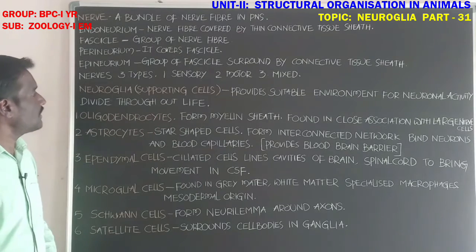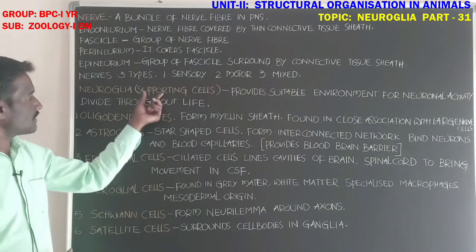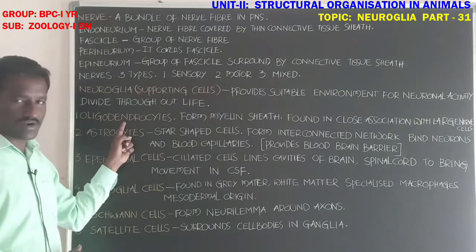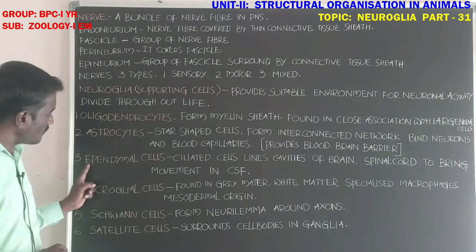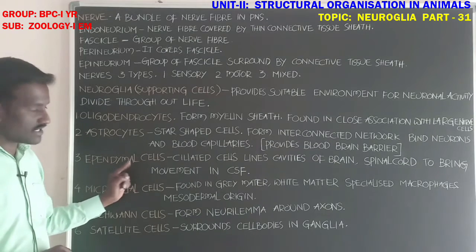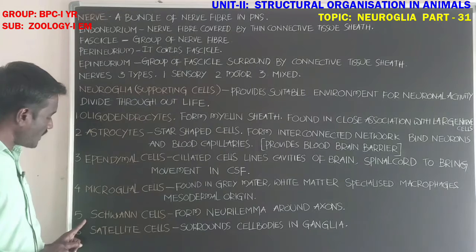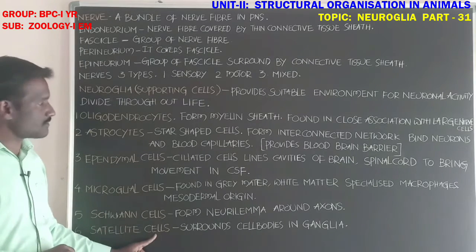Next, student, which supporting cells are present in the nervous tissue? First one is oligodendrocytes, second one is astrocytes, third one is ependymal cells, fourth one is microglial cells, fifth one Schwann cells, sixth one is satellite cells.